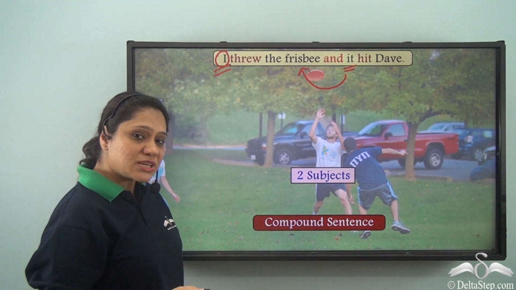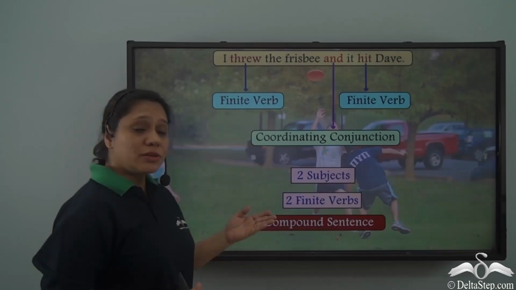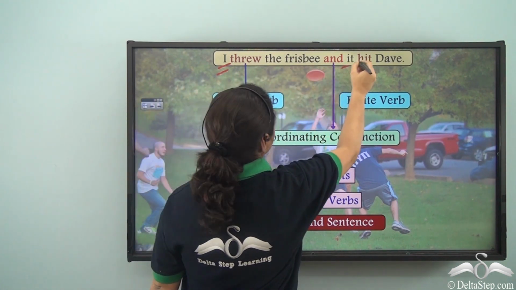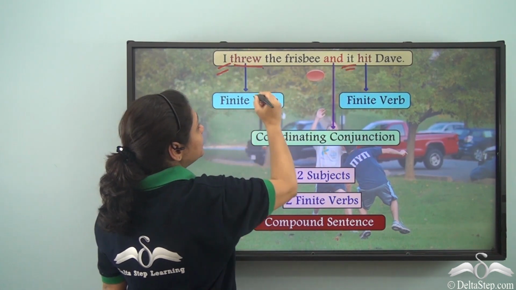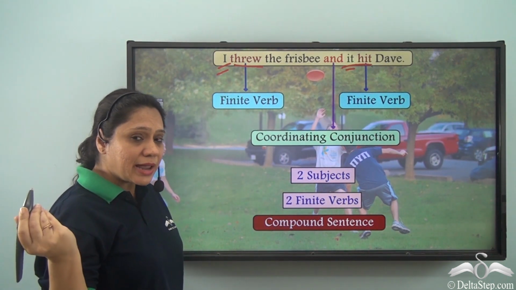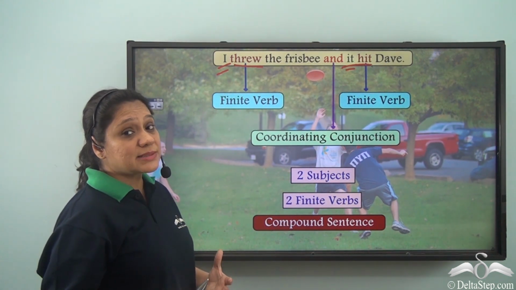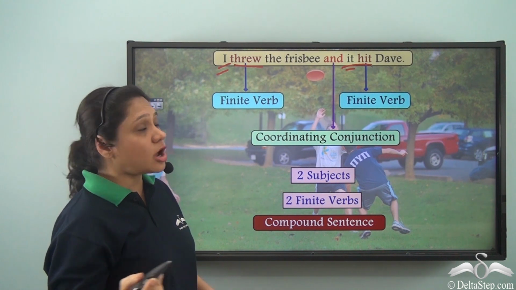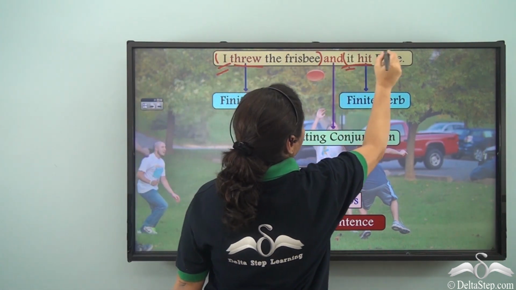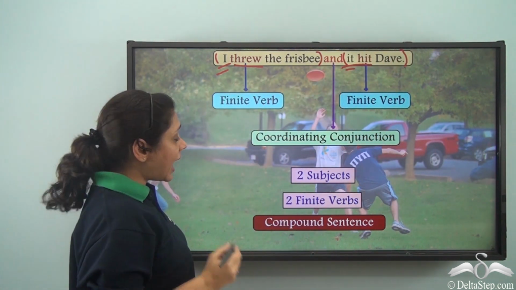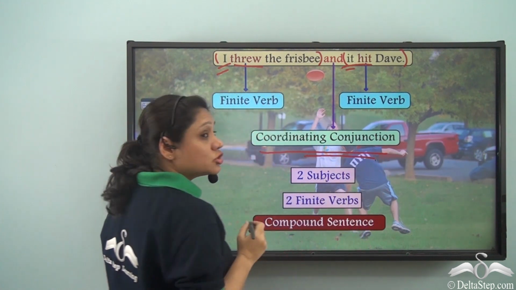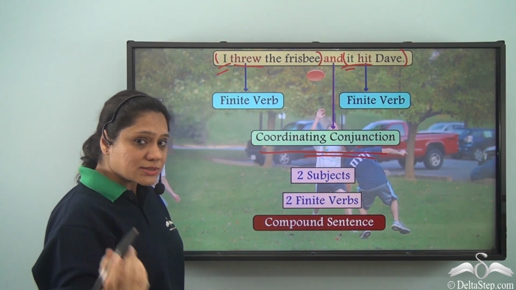So, this compound sentence has two subjects, two finite verbs, threw, hit. So, it has more than one finite verb. It also has more than one independent clause, and it has a coordinating conjunction joining the two independent clauses.